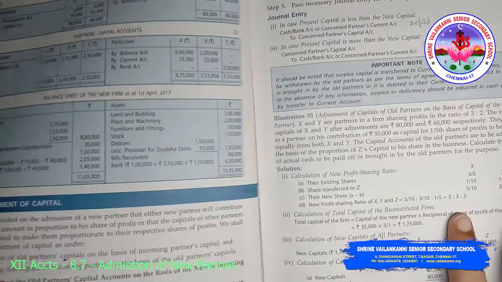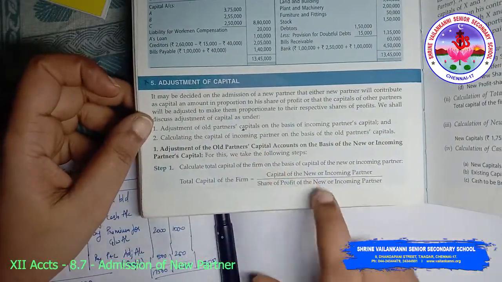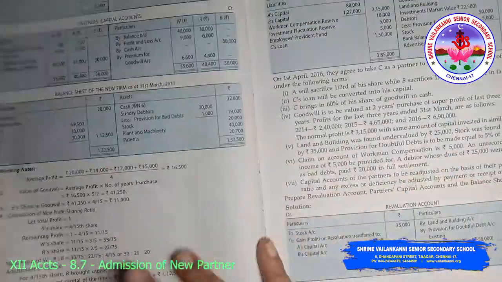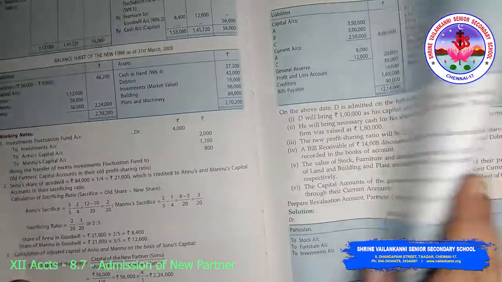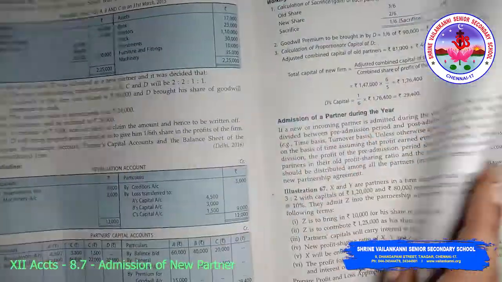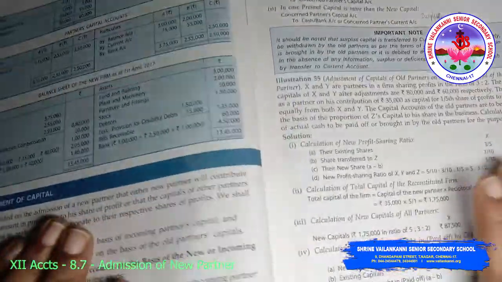So you don't have this chapter, that is adjustment of capital. This part is deleted. So you don't have these adjustments regarding capital adjustments, all these things are not there. So admission of partner during the year, you can just go through it, that's it.